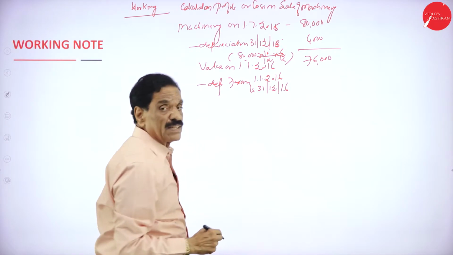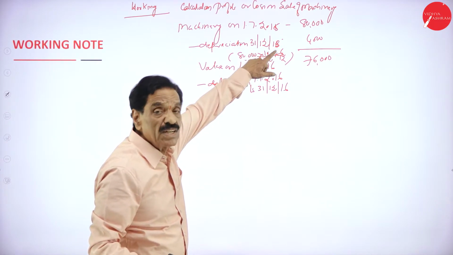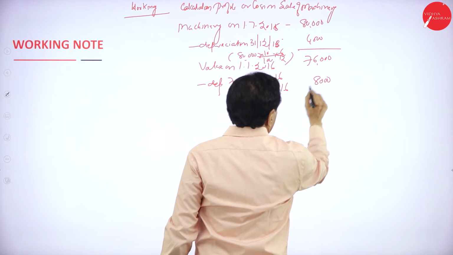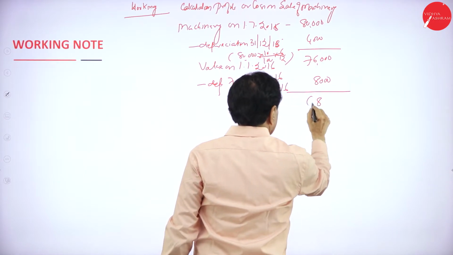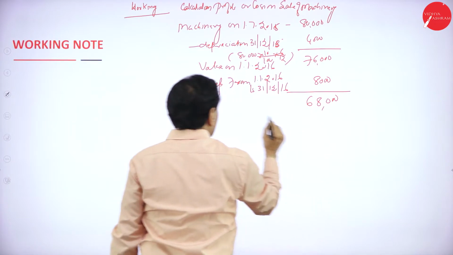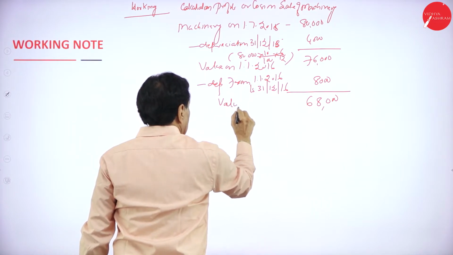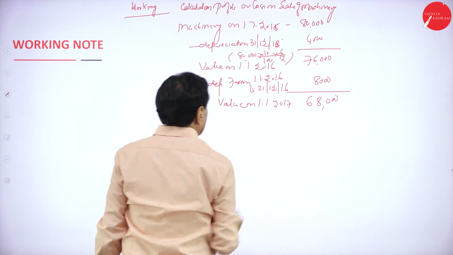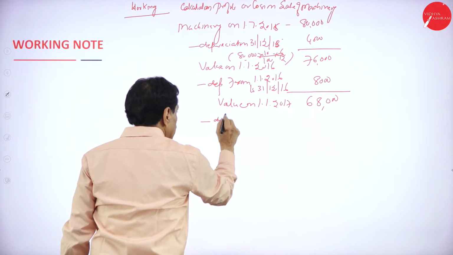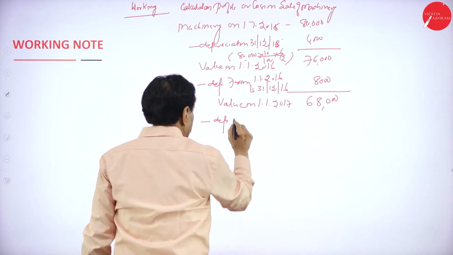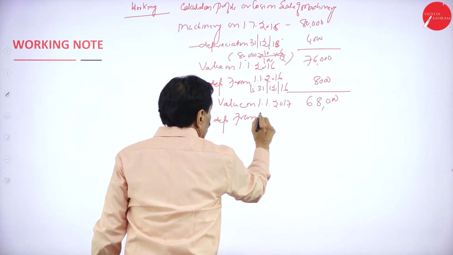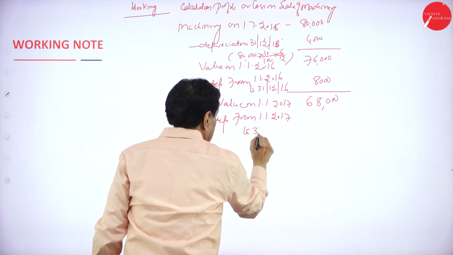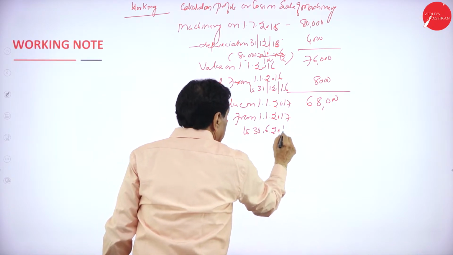Depreciation remains constant on original cost. What's your original cost? 80,000. 8,000 deducted gives 68,000. This is the value on 1/1/2017. Minus depreciation from 1/1/2017 to 30/6/2017, which is the selling year.